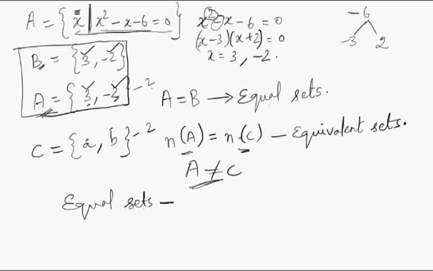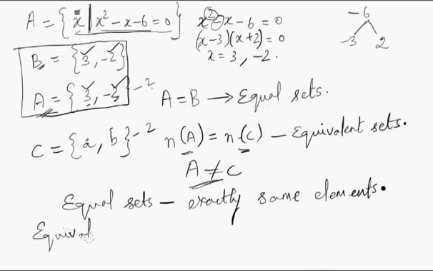So equal sets: exactly the same elements. Equal sets have exactly the same elements, whereas equivalent sets have exactly the same number of elements.